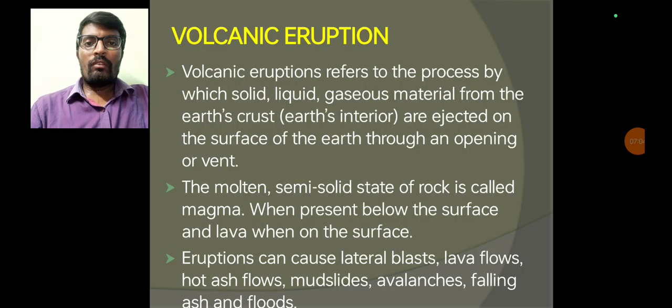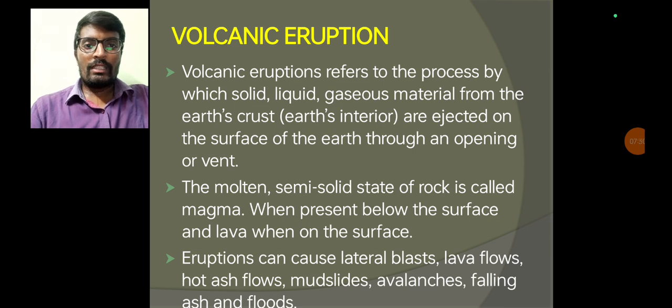Now coming to the volcanic eruption. Volcanic eruption refers to the process by which solid, liquid, and gaseous material from the earth's crust, that means the interior of the earth, is ejected onto the surface of the earth through an opening or vent pipe. That process is called a volcanic eruption.